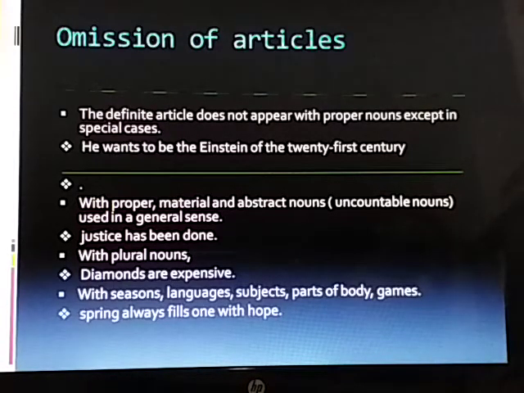Plural nouns: biscuits are favorite items to eat. Such plural nouns take the with a particular meaning. The biscuits you brought were of good quality. Names of seasons, body parts, games, relations, languages. For example, summers are scorching in Delhi. My favorite subject is English. Trim your hair. India's national game is hockey. Mother gave me milk to drink.